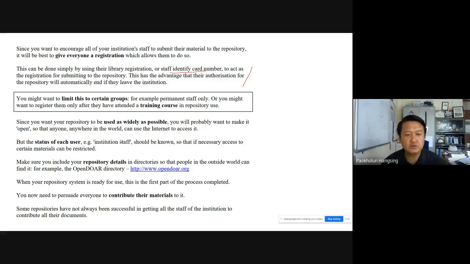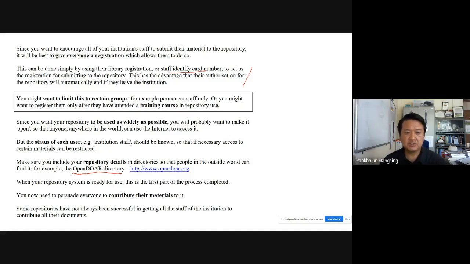So make sure you include your repository in a directory so that people in the outside world can find it. For example, we have an open directory, like OpenDOAR, doar.org. From here, our institutional repository can be registered so that it is well known.